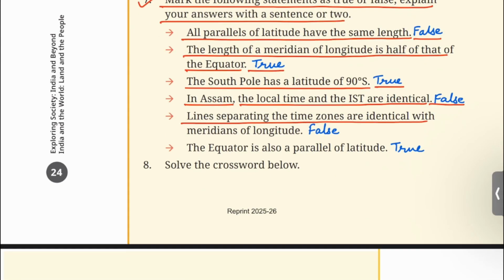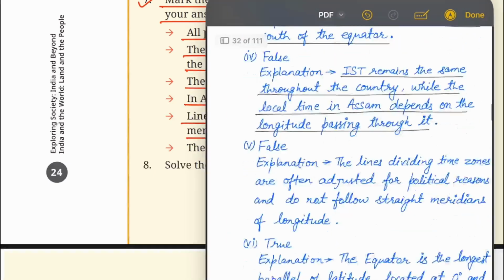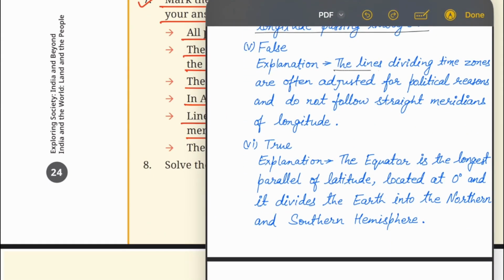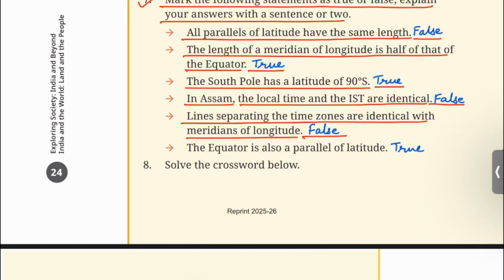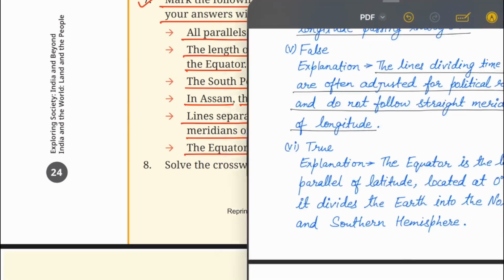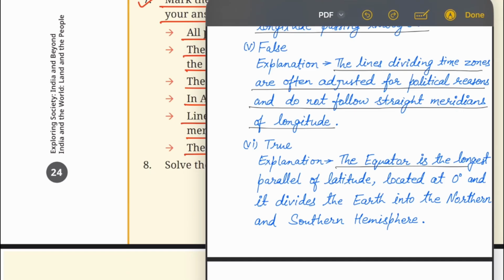Lines separating the time zones are identical with the meridians of longitude. This statement is false. Explanation: the lines dividing time zones are often adjusted for political reasons and do not follow straight meridians of longitude. The equator is also a parallel of latitude. This statement is true. Explanation: the equator is the longest parallel of latitude, located at 0 degree, and it divides the earth into the northern and southern hemisphere.